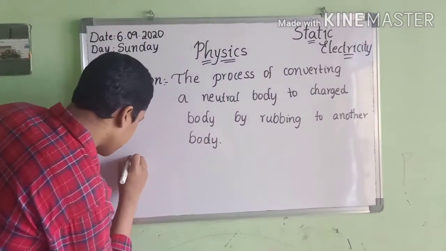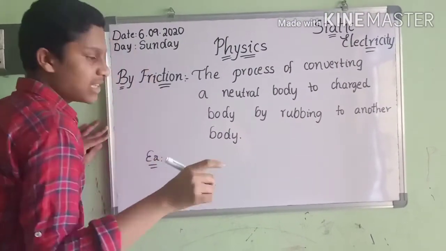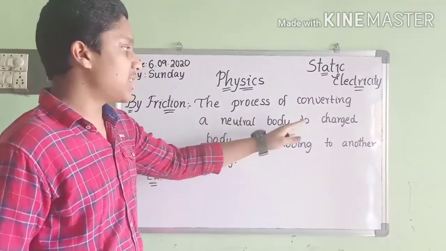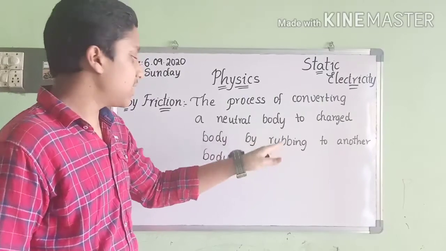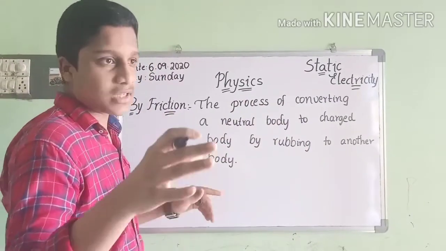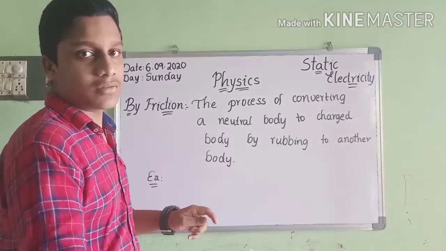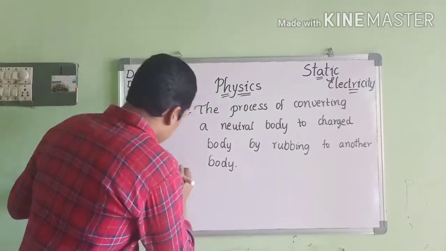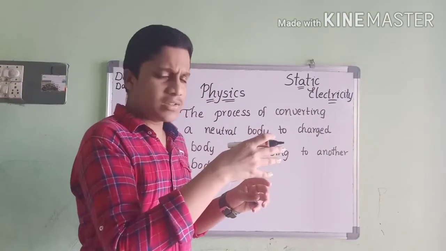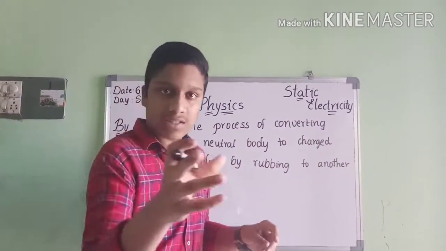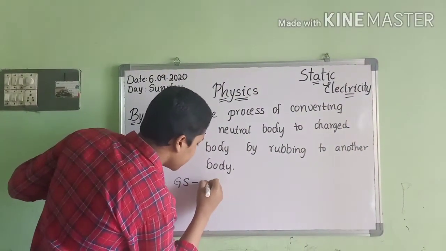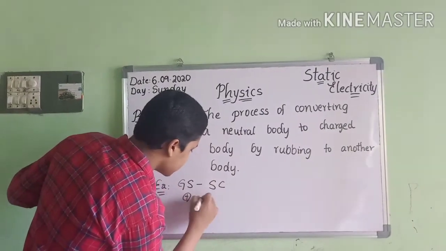Guys, I say the definition once more. The example is the one I gave earlier, where the glass rod and the silk cloth are rubbed. The glass rod is positively charged and the silk cloth is negatively charged.